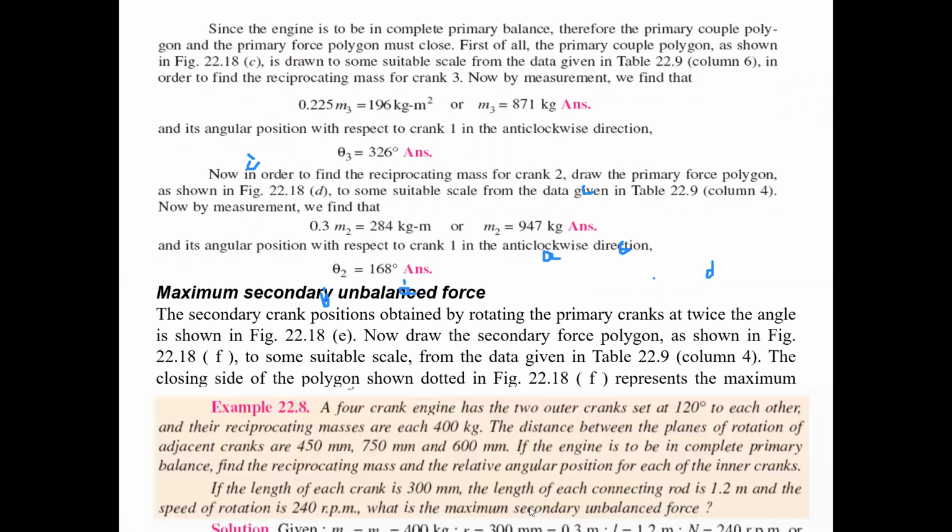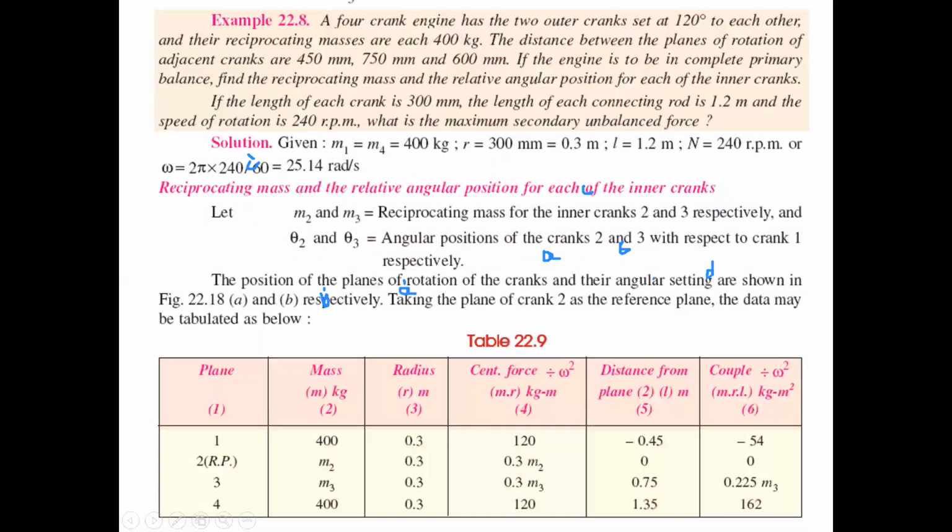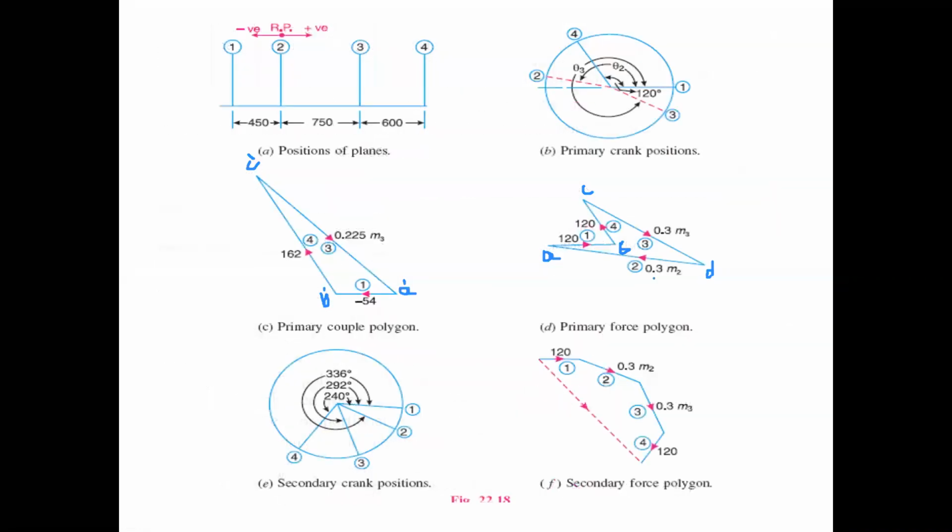Here we have to draw our secondary force polygon. How to draw it? First we draw the angular positions of the cranks, because they follow two times the primary crank positions. One is zero, which starts the same. The fourth value is 120, but now 2 theta means 240 degrees, so we set up 240 degrees.